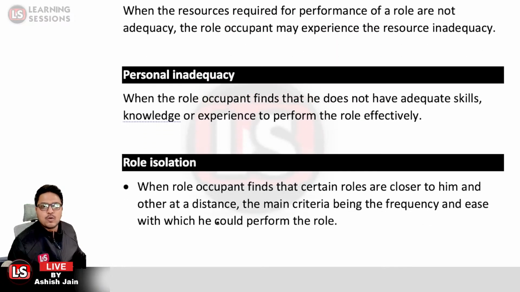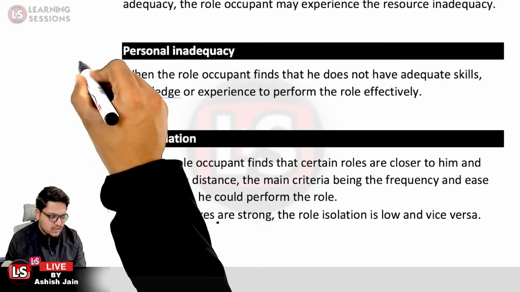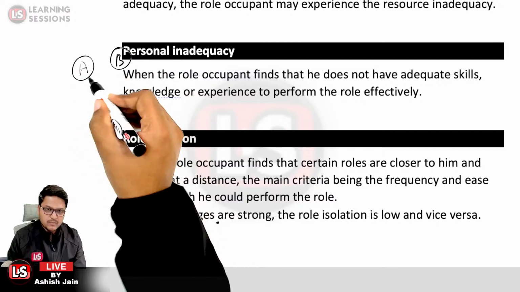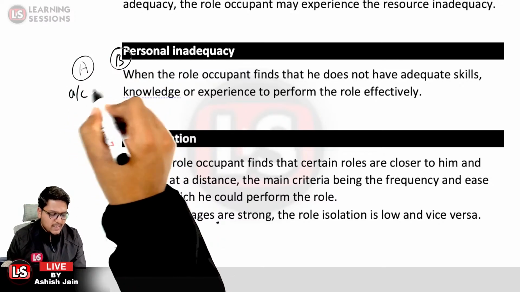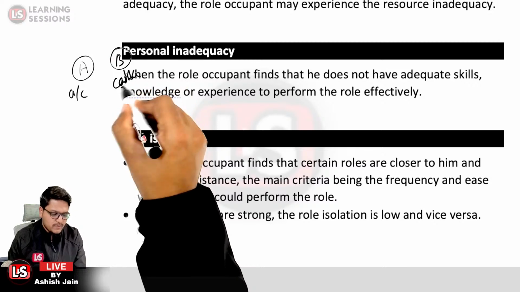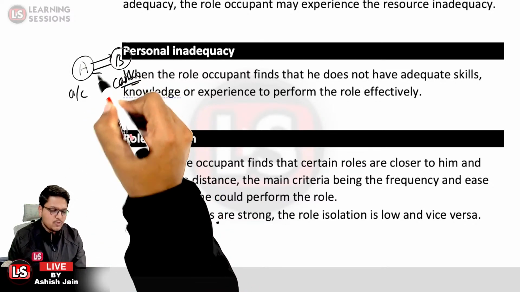Then it is related to role isolation. Let me give an example. There were two clerks in the branch, person A and person B. Person A was doing quite well in the accounts, and person B was doing quite well as a cashier. Further, now the roles were switched.